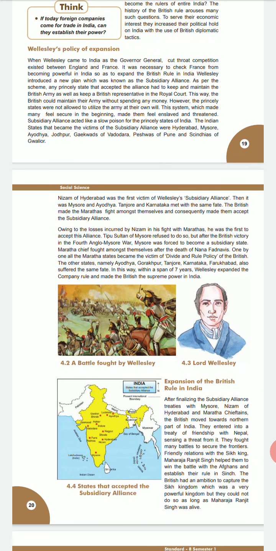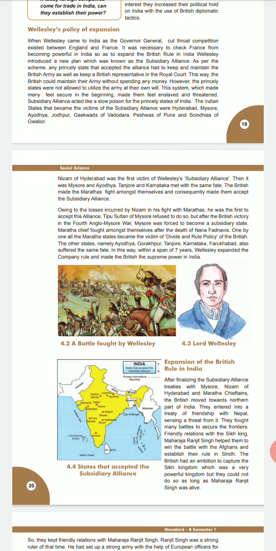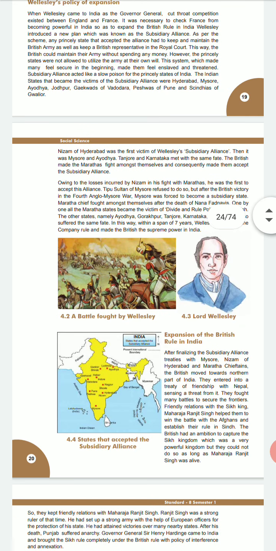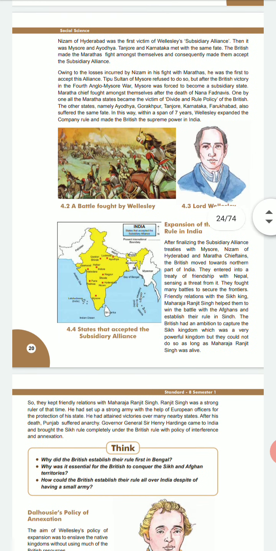One by one, all the Maratha states became victims of the divide and rule policy of the British. The other states, namely Ayodhya, Gorakhpur, Tanjore, Karnataka, and Farrukhabad, also suffered the same fate. In this way, within a span of 7 years, Wellesley expanded the company rule and made the British the supreme power in India.